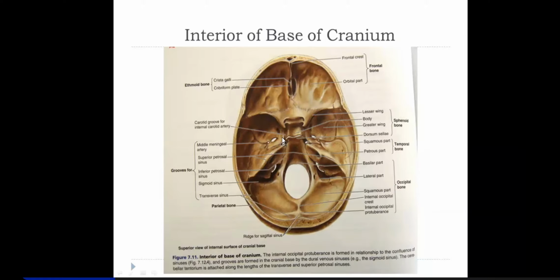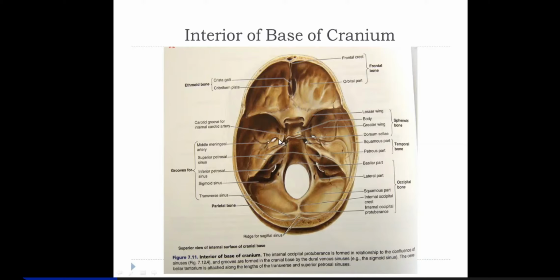The biggest dilatation of the dural venous sinuses is this one on the two sides of the sella turcica, and that's called the cavernous sinus. So the internal carotid will be one of the contents passing through the cavernous sinus. Okay. Then you see that this and this both form the floor of the middle cranial fossa.